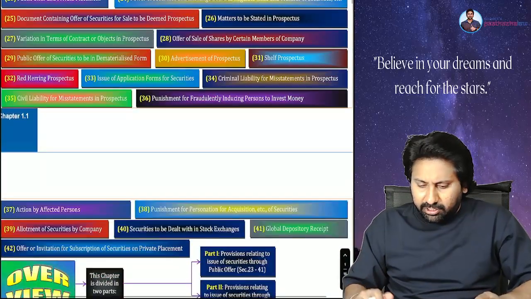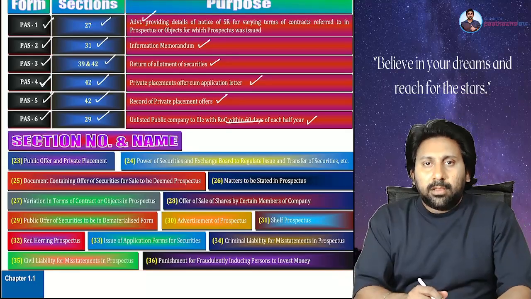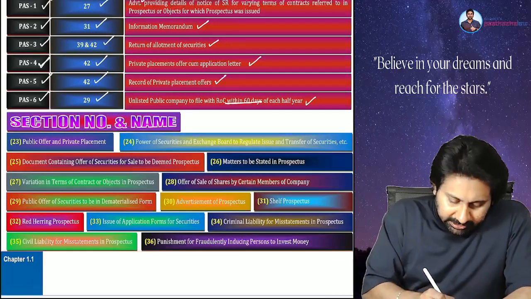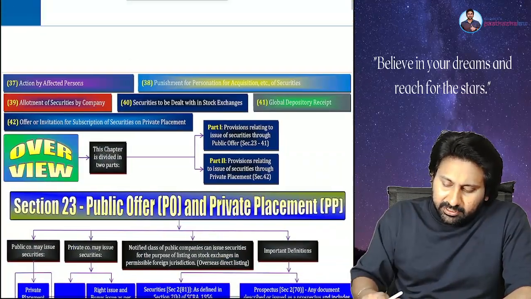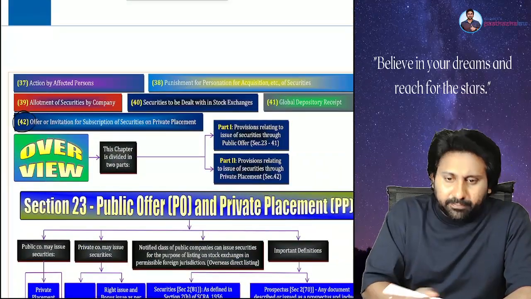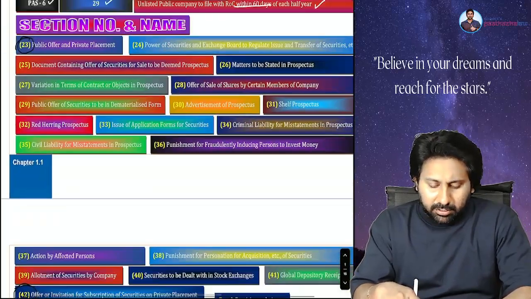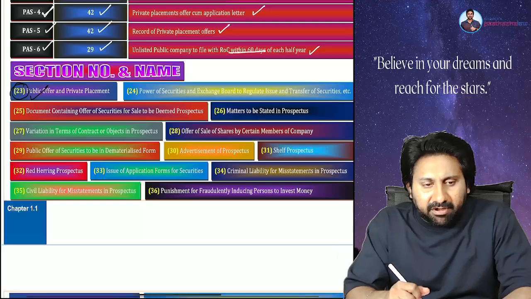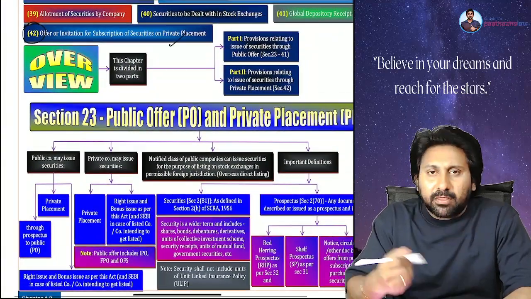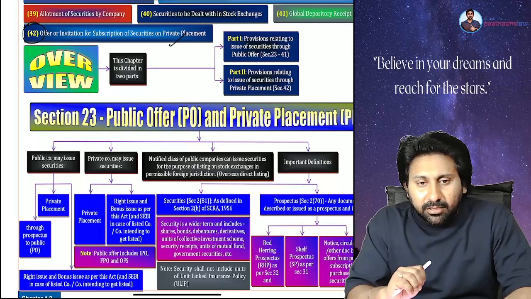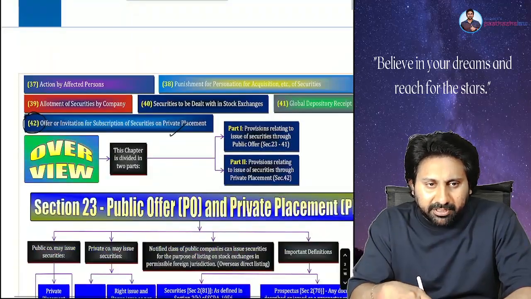Let us start with the concept. See here. This chapter starts with section number 23 and ends with section number 42. Section 23 talks about the concept of public offer and private placement. Section 42 talks about the private placement offer. From there till then, there are so many aspects which we need to cover. So one by one, let us try to complete them.